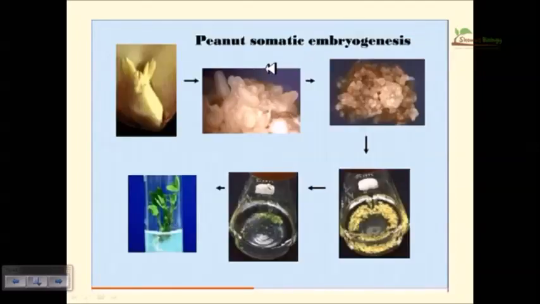So this is the peanut somatic embryogenesis. This is the peanut embryo. Remember, this is the peanut and this is the embryonic region. So this is the embryo which is collected and put into the medium, and then the cells will start to divide and grow because they are destined to produce the embryo. So it forms the embryos, then the embryo is developed, and then the embryo is transferred to the culture media, supplying all the necessary ingredients for supporting the growth and maturation of the embryo, and finally the tree is formed.